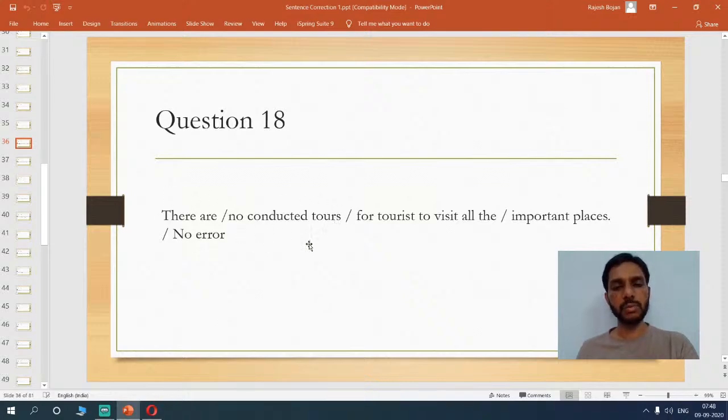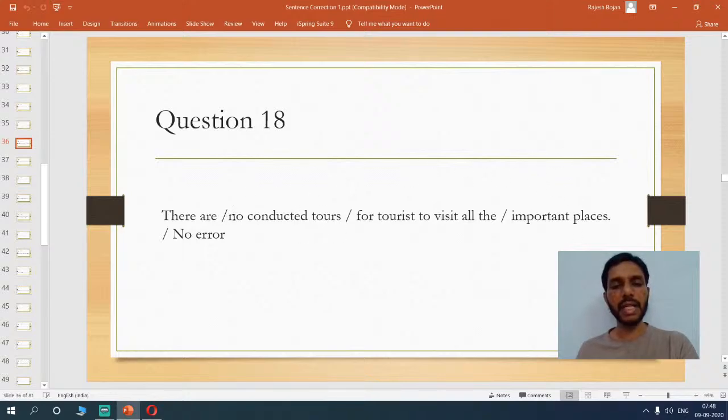Now everything seems to be plural here, and then for tourists to visit all the important places. See, again, at the end of the sentence you have places. We are talking about many places. Okay, so no, it's following. With this part, there are no conducted tours.